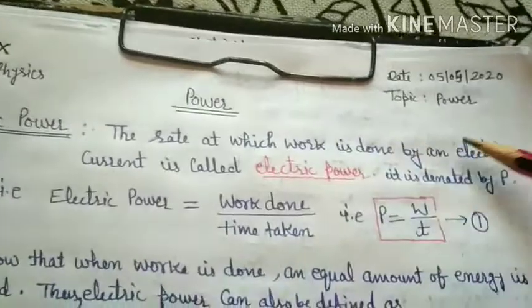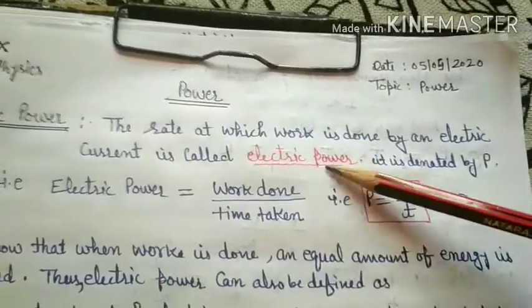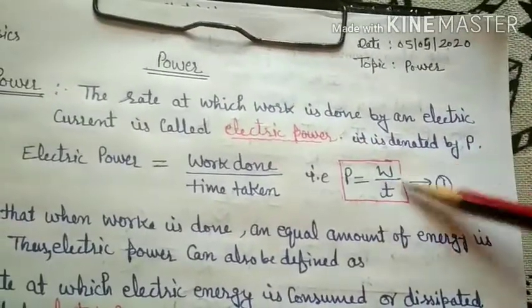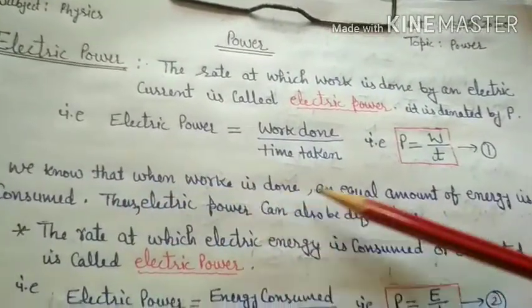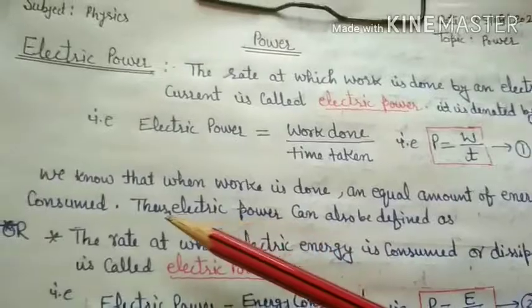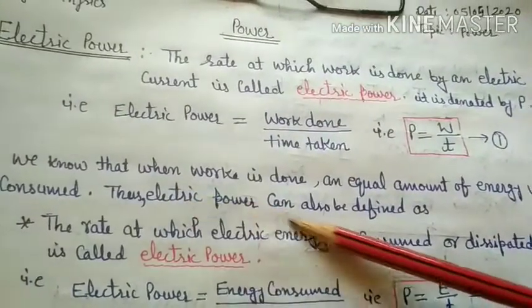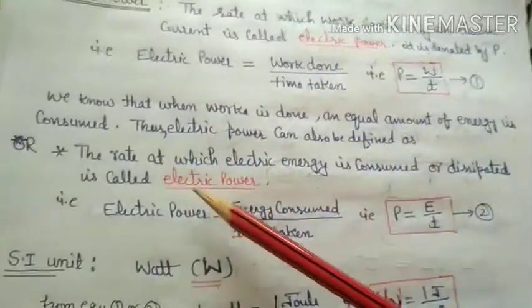The rate at which work is done by an electric current is called electric power. It is denoted by P equal to W by T. This is equation number 1. We know that when work is done, an equal amount of energy is consumed, as we have already discussed. Thus, there is another definition of electric power.